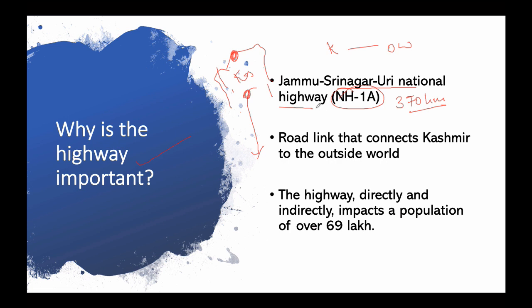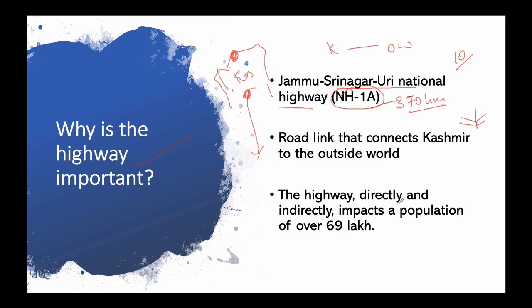So this highway passes through 5 of the 10 districts of the valley. So if there are 10 districts in the valley, this particular NH1 passes through 5 of them, and highways to at least 2 more districts branch out from it. So there are many districts which branch out from this particular highway.